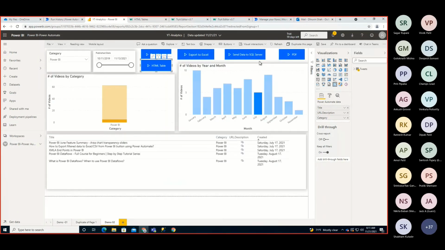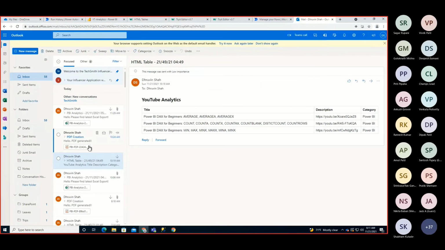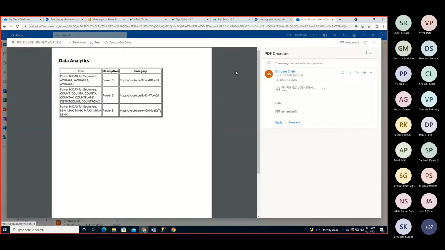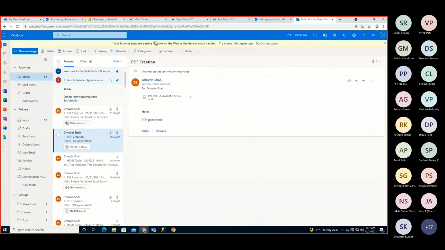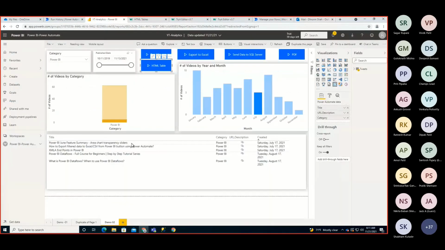Another use case is something like, sometimes there is a requirement where I don't need it as email content, but I need it as a PDF. So the end outcome is that a PDF should be attached like this. How can we generate the PDF? That is also connected to this HTML concept. Basically, first of all, you need to create the HTML file, and then convert your HTML into PDF. That is the basic concept.